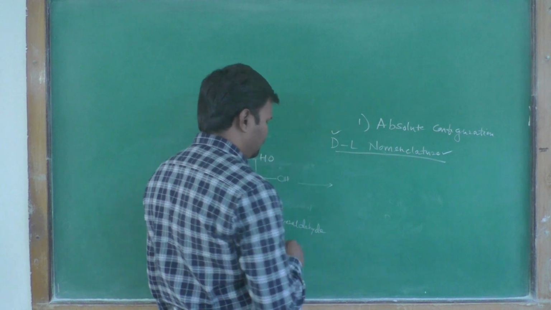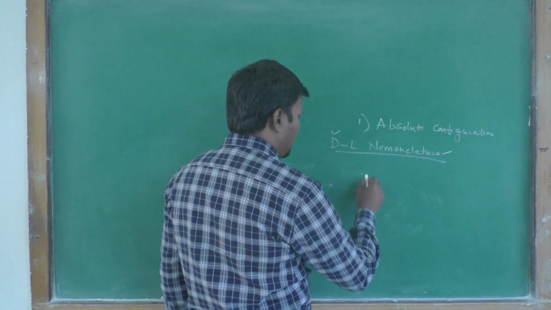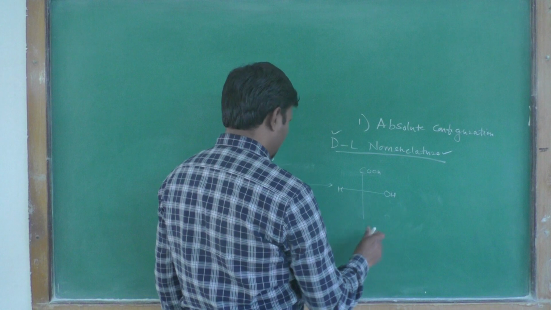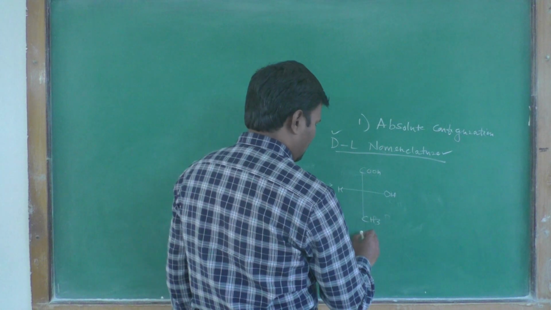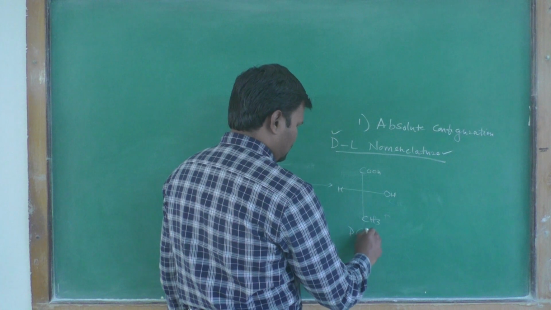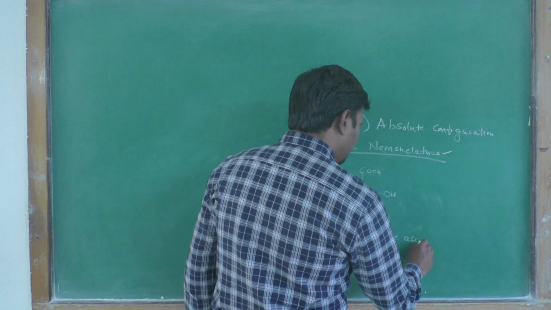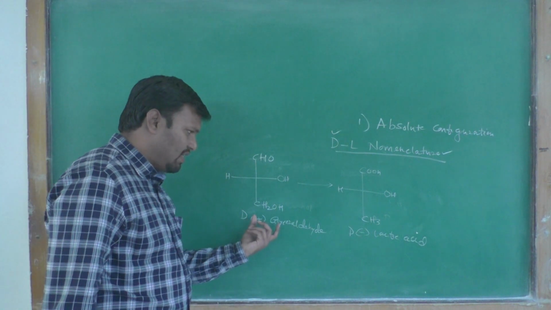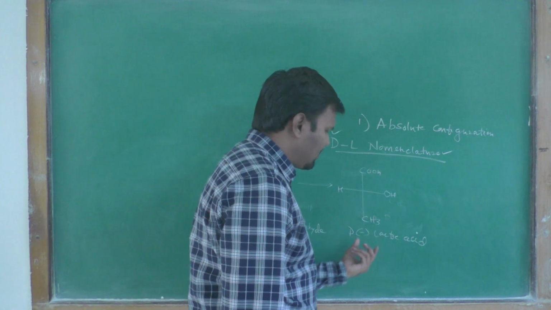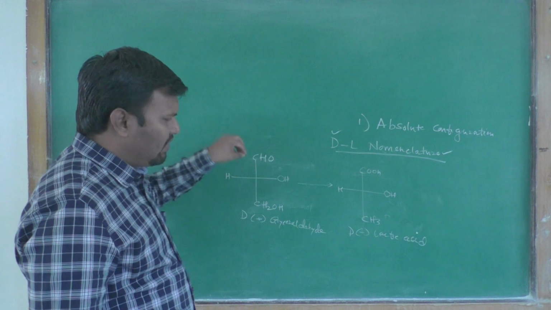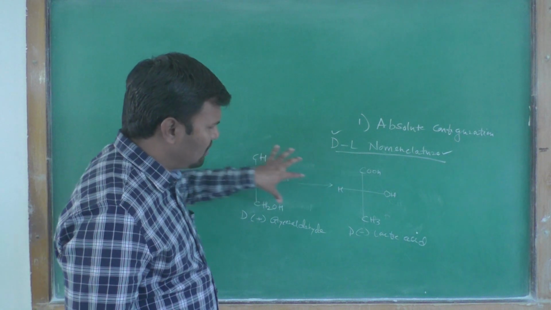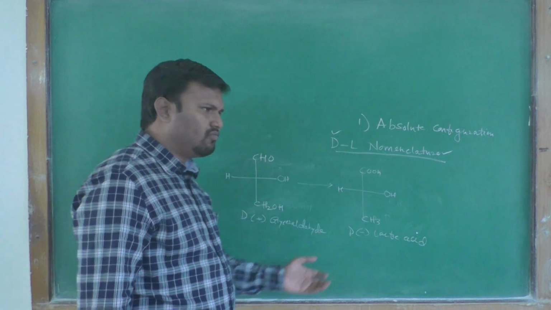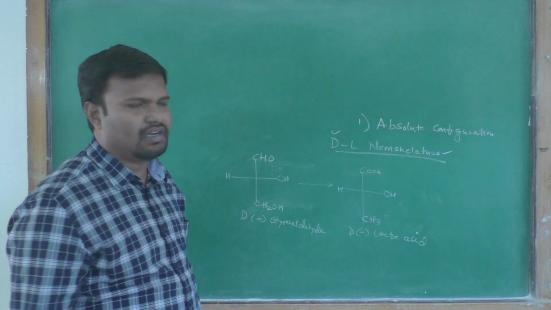When we convert this glyceraldehyde into lactic acid, this positive glyceraldehyde gives negative lactic acid, and then we can find out the configuration of this relative to the positive glyceraldehyde.